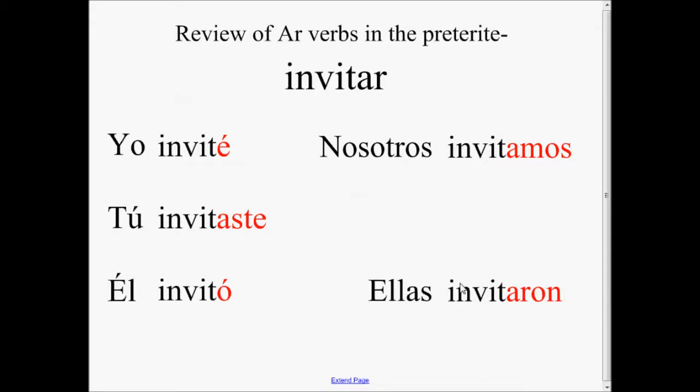First, you will take off the AR ending, and for the yo form, add an accented é. For the tú form, aste. For the él, ella, usted form, an accented ó. For the nosotros form, amos. And for the ellos, ellas, ustedes form, aron.